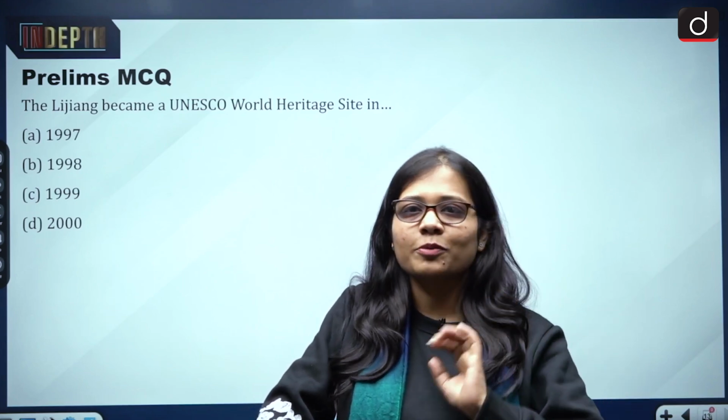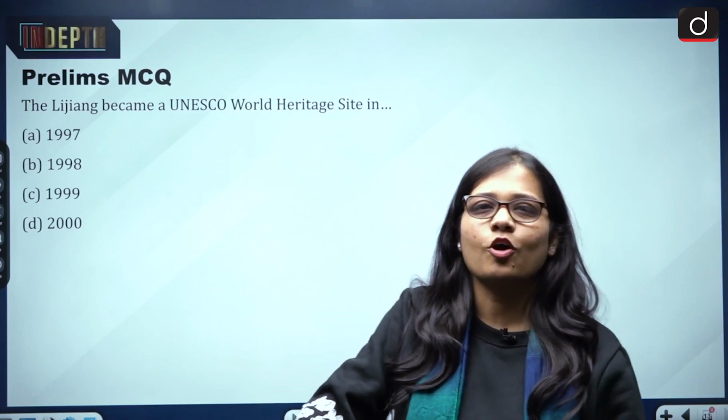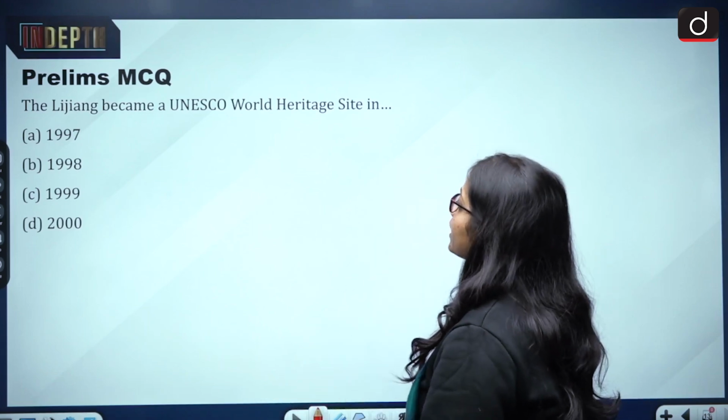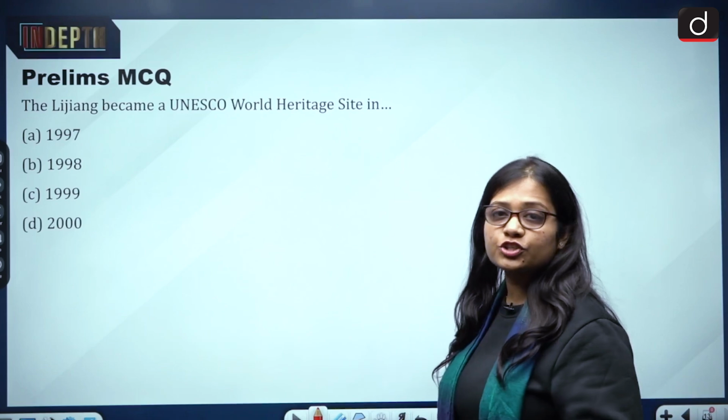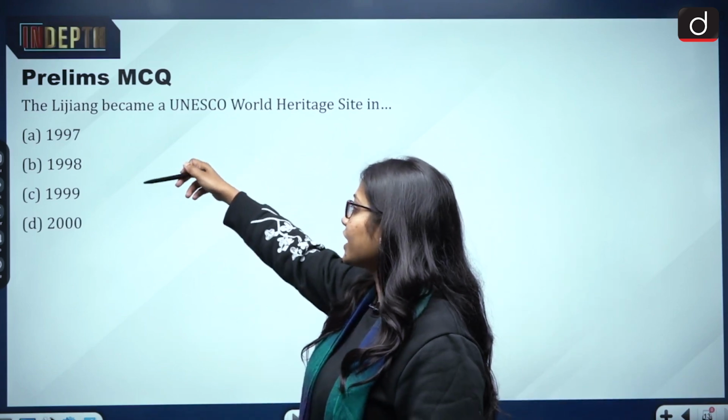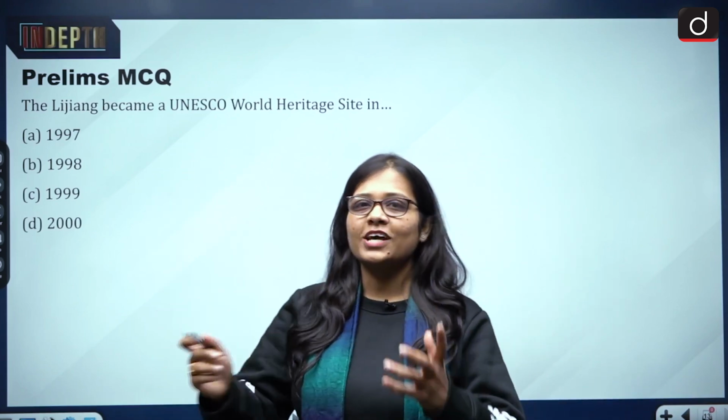And now, in the end, the prelims MCQ, and like always, you need to tell me the answer in the comment section. Lijiang became a UNESCO World Heritage Site in which year? 1997, 1998, 1999, or 2000? Give me the answer in the comment section.